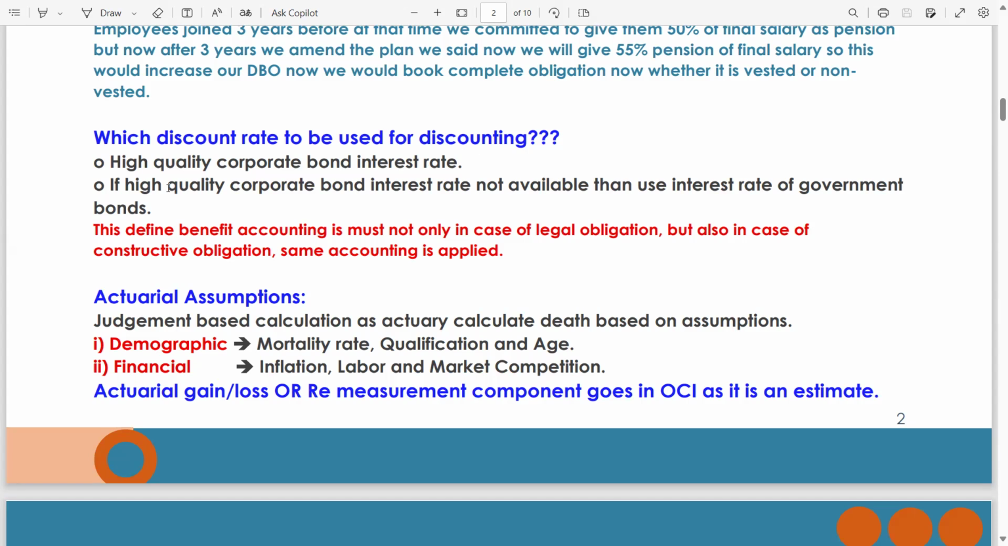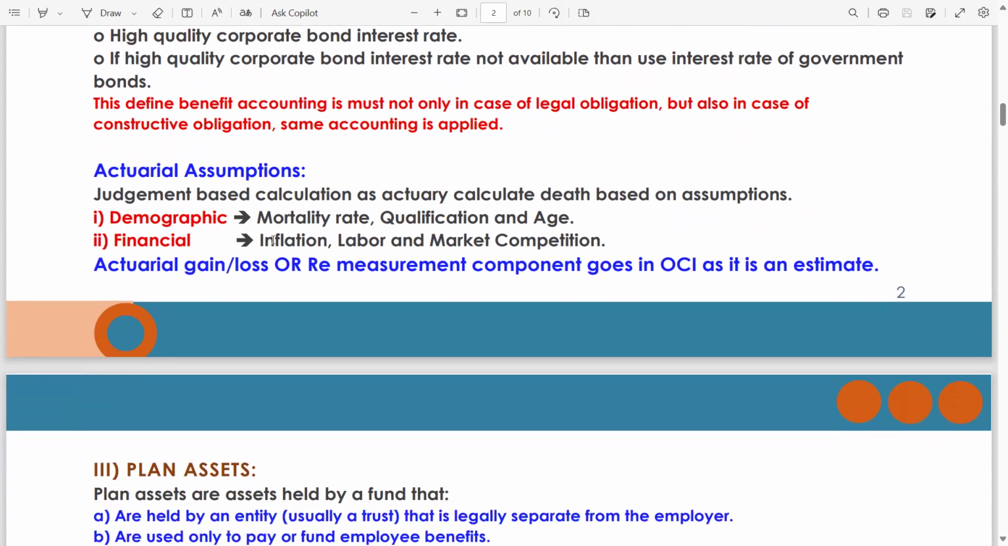What if the high quality corporate bond interest rate is not available? Then use the interest rate of government bonds. This defined benefit accounting is a must not only in case of legal obligation but also in case of constructive obligation. The same accounting is applied, meaning either it is legal or constructive, the same accounting will be applicable. We will cover the accounting once we are done with these concepts.